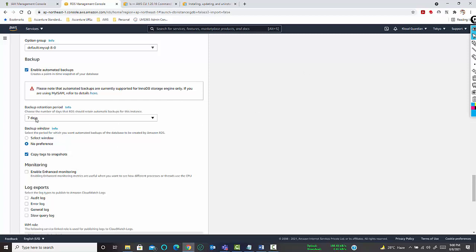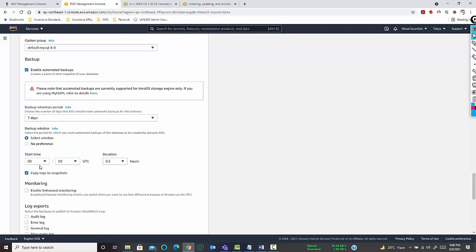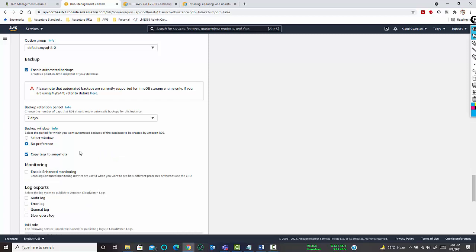That is the number of days that you can store it in a S3 bucket. Now backup window, you can actually schedule it. Currently there is no preference. If you select window, there will be preference when to start the backup and what will be the duration of the backup. You can create the start time, you can create the duration of the backup. We are not doing anything in this.